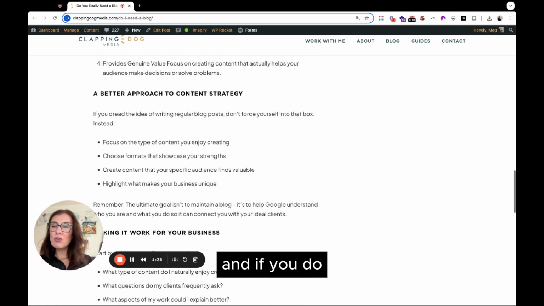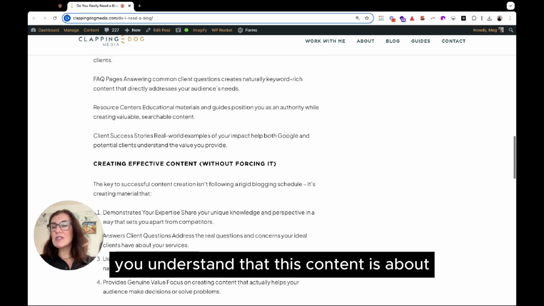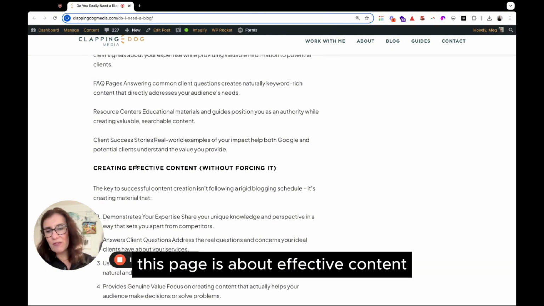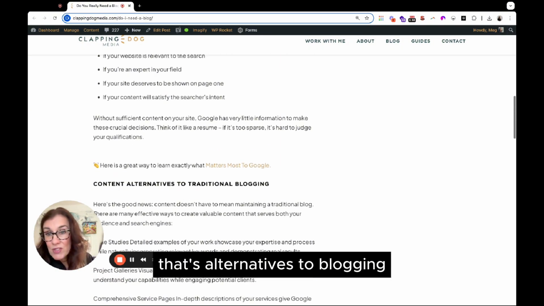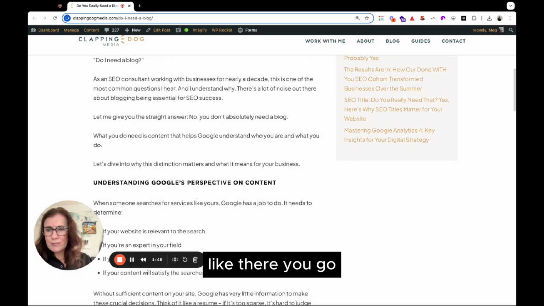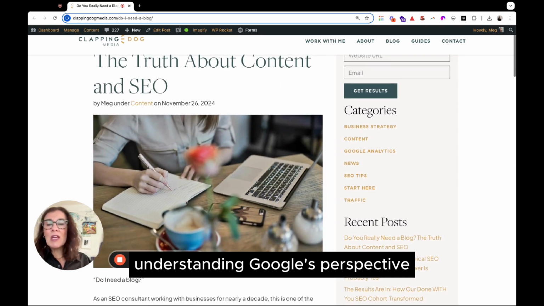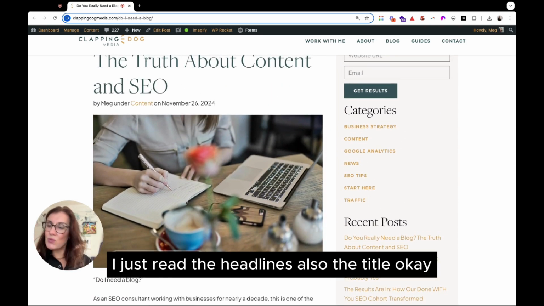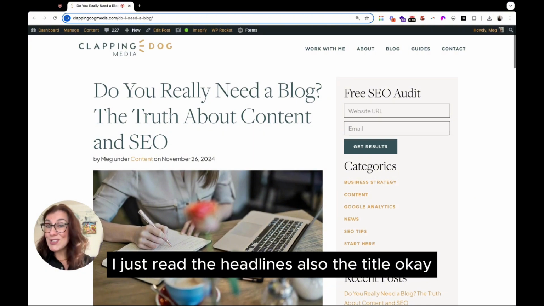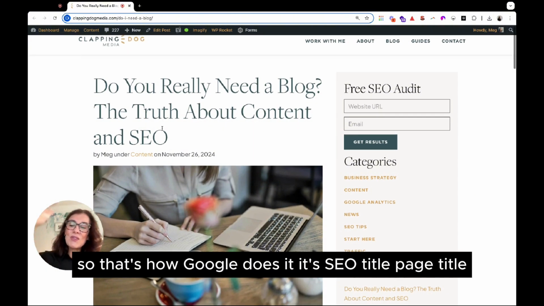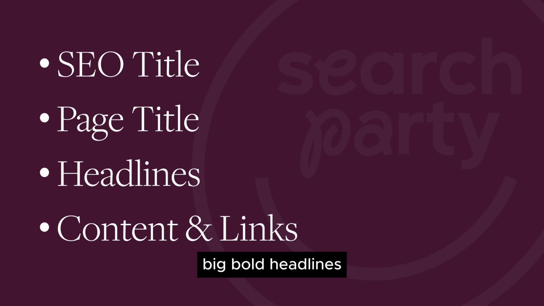And if you do, you understand that this page is about effective content. It's alternatives to blogging. There you go. Understanding Google's perspective. So I didn't read the article. I just read the headlines. Also the title. Okay, so that's how Google does it. It's SEO title, page title, big bold headlines.